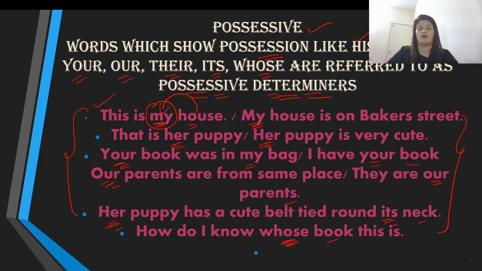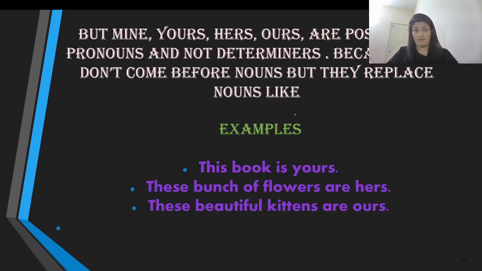So these are called possessive determiners which show possession. And again, the important factor is the determiners come right in front of the nouns. But supposing you have words like yours, hers, ours. Now, these do not qualify as your possessive determiners, but instead they qualify as possessive pronouns.